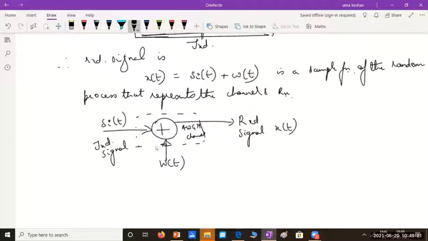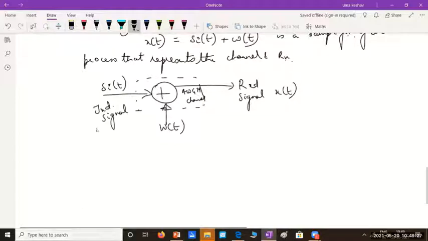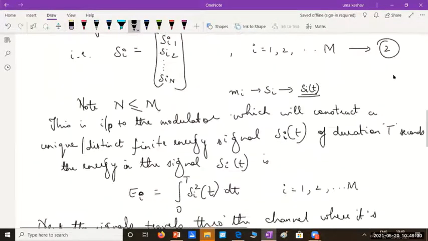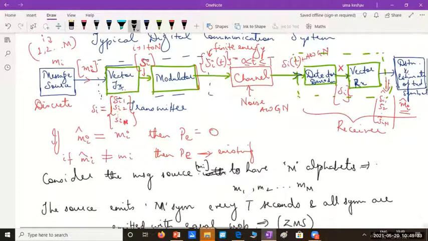Okay. So what does the receiver basically do? Please understand, I can't write the whole thing. Whatever I explained here, I'll repeat. The receiver is going to observe the received signal x of t for one symbol duration in the interval 0 to T. It's going to observe that received signal, and then it will generate an observation vector x. So this x is known as the observation vector.